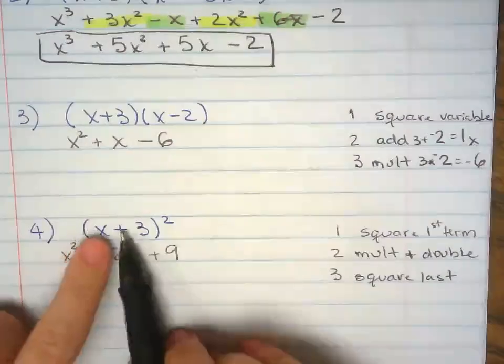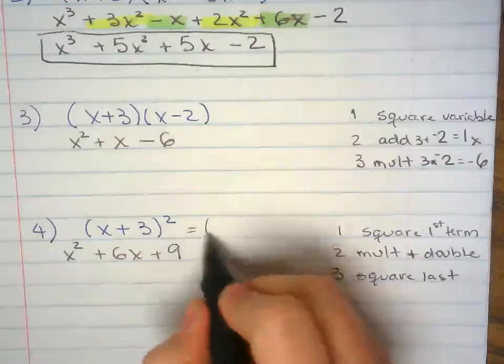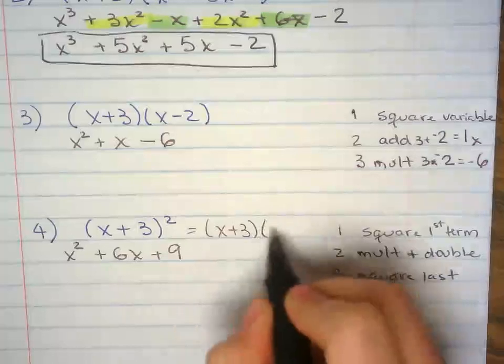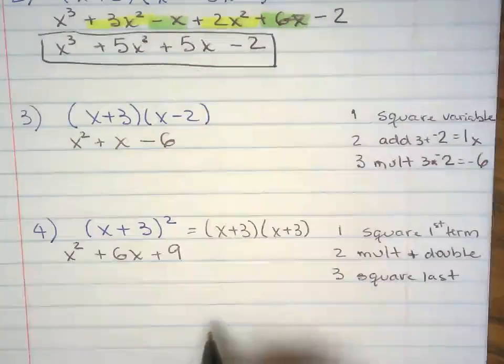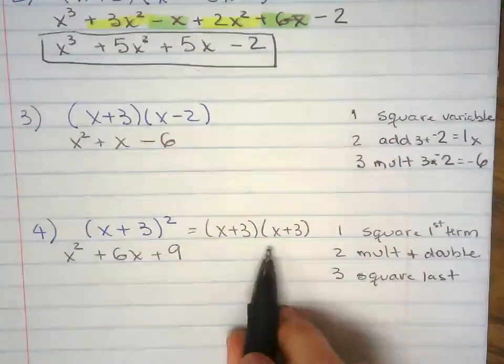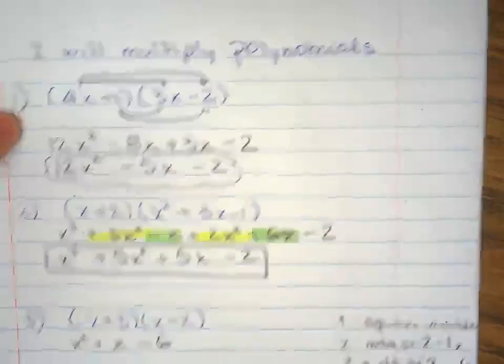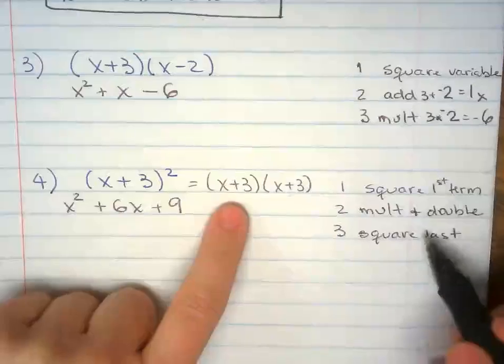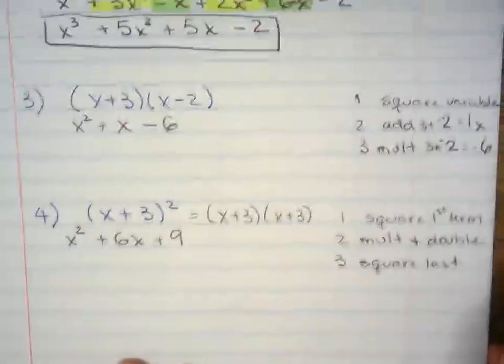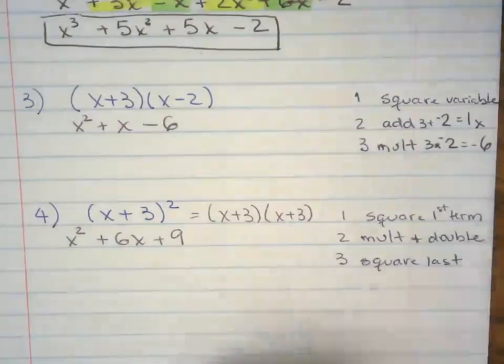Again, if you want to, because all this is the same thing as x plus 3 multiplied by itself twice, you can do the same thing we did for number 1, but if we can do it mentally, that will save you a lot of time. The more we do this, the better you get at it.